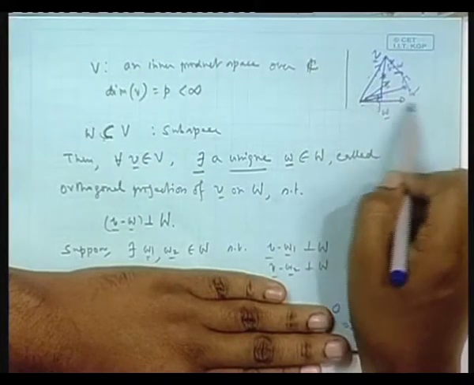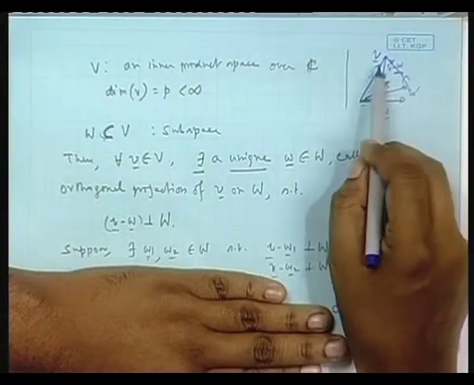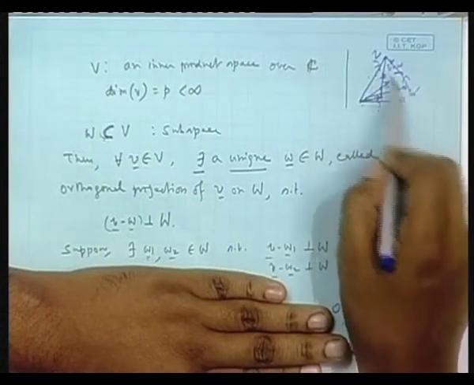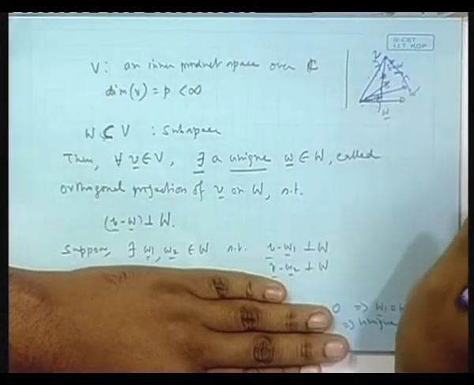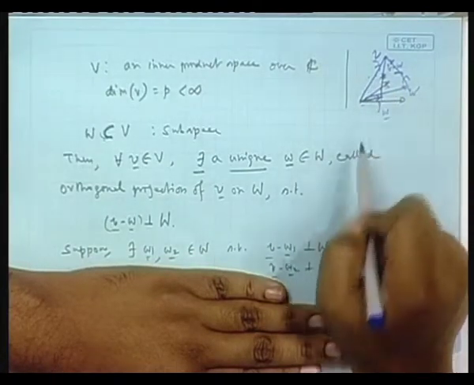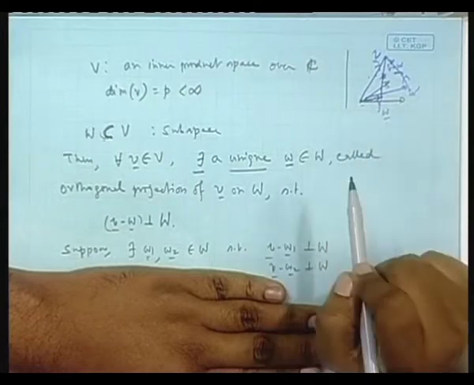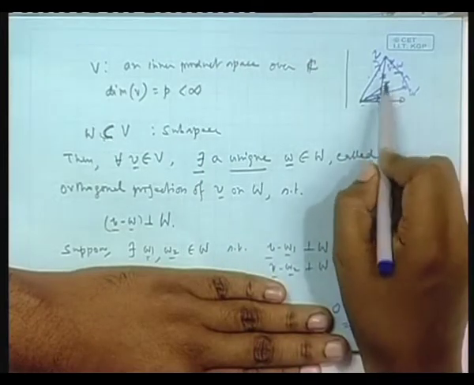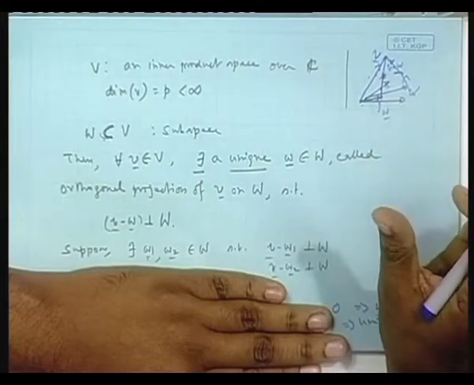That is, you take any other arbitrary fellow in the space, find the difference between V and that fellow, take the difference vector and find its norm square. That will always be larger than the one when you do the same with the orthogonal projection of V on the space. That is why orthogonal projection is so important to us, because it gives us that error which has minimum norm square or minimum norm.